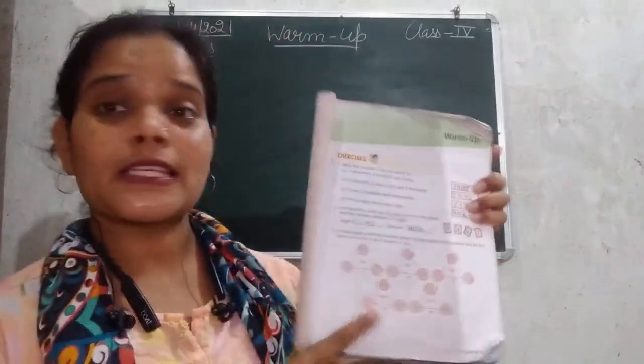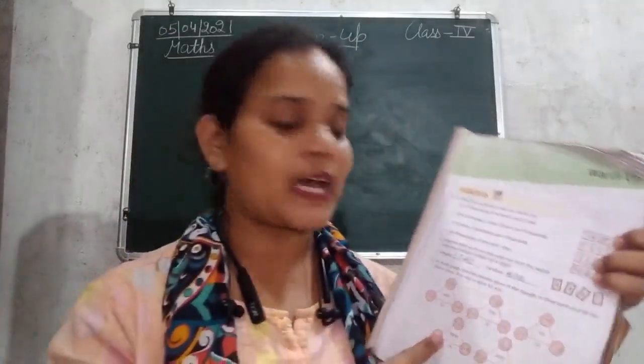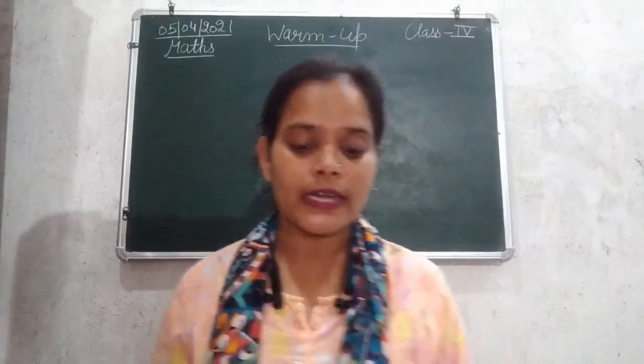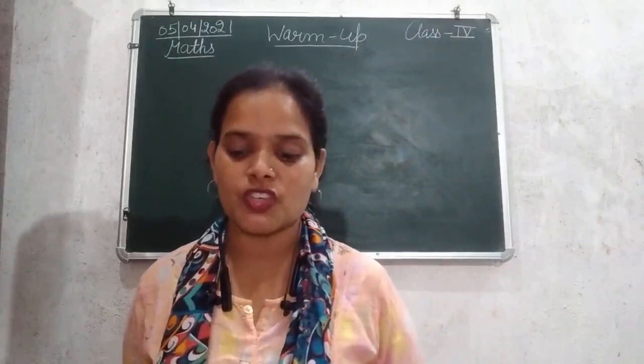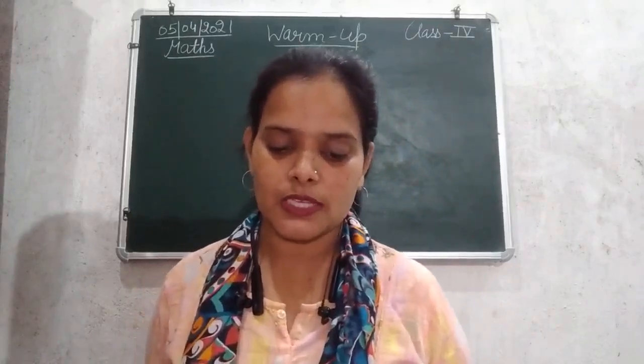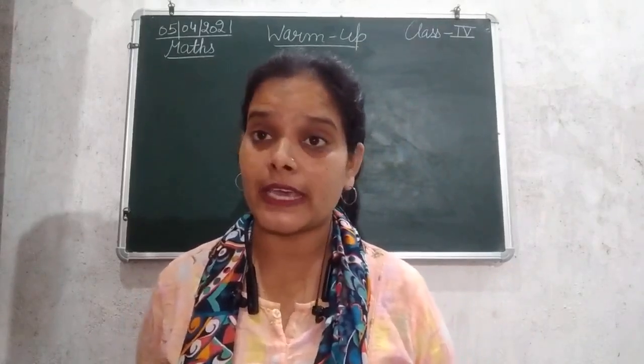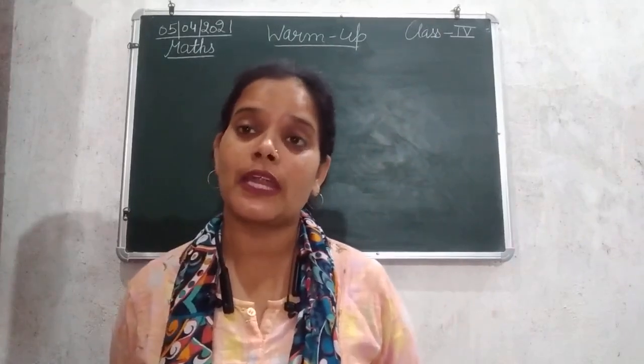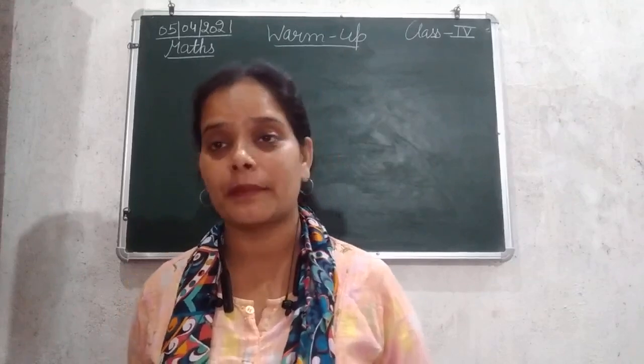Okay, so this is the first topic that we are going to start. This is the exercise. Let's begin with the first question given here, that is, write the numeral in the box. In this first sum, they have just given some number names, and we have to write the numeral for the given number name.